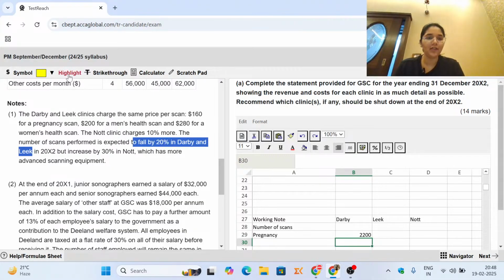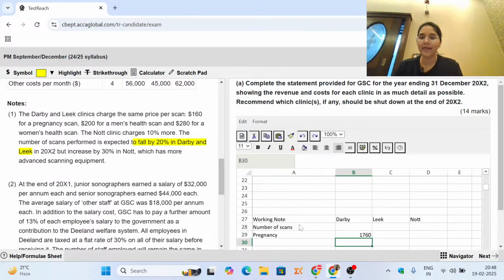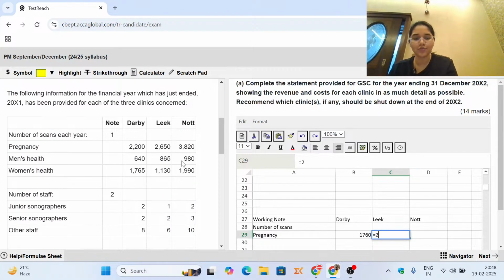That means whatever number we have in this year, 2200, is going to fall by 20%. There are 2 ways: either I can simply multiply this by 80%, or take 1 minus 20% because there is a fall. You will end up getting the same answer irrespective of whichever way you use. Similar is going to happen in Leak. Leak is 2650. Again, this can be multiplied by 80% or 1 minus 20%. So this gives you 2120.